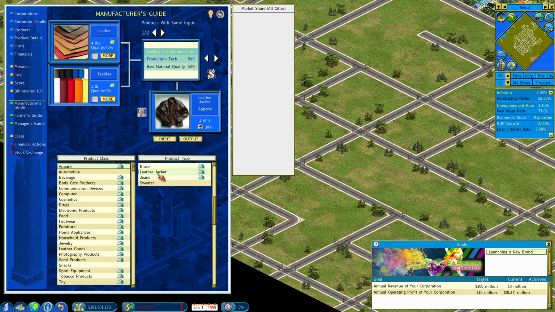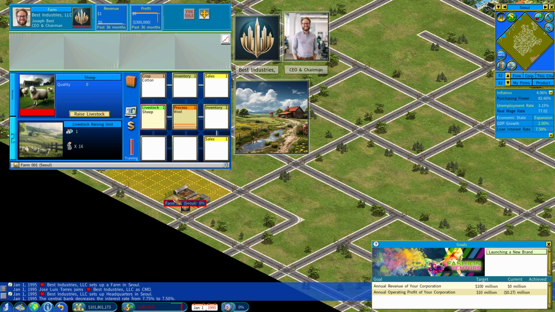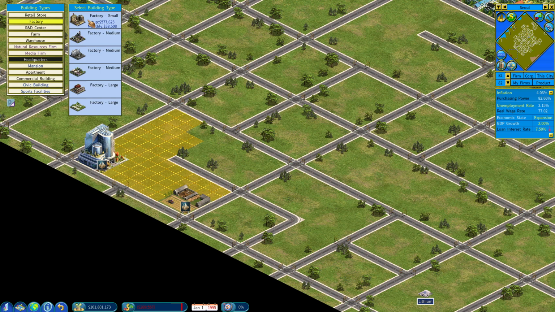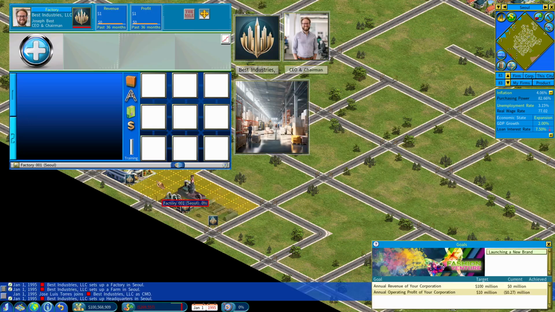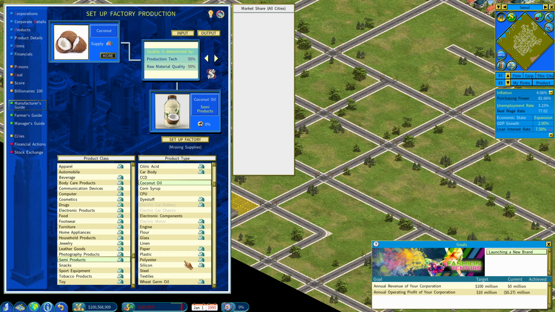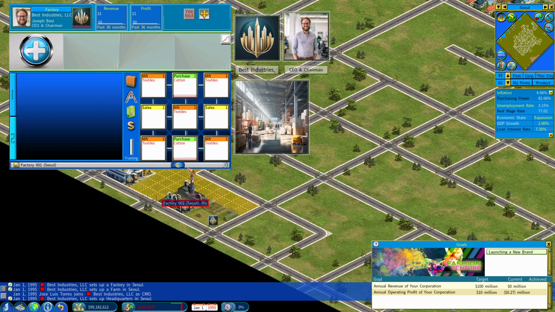Question is if we're going to make our own textiles. Let's just say we are. So let's get a factory going for textiles. I'm just going to default to mediums. So textiles. Okay. And same deal. Let's do half training on that one.